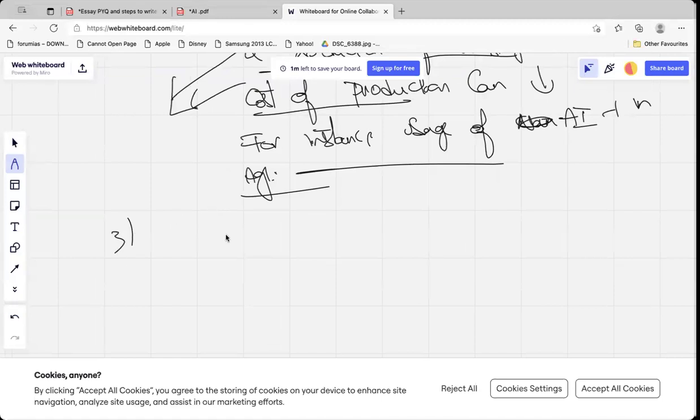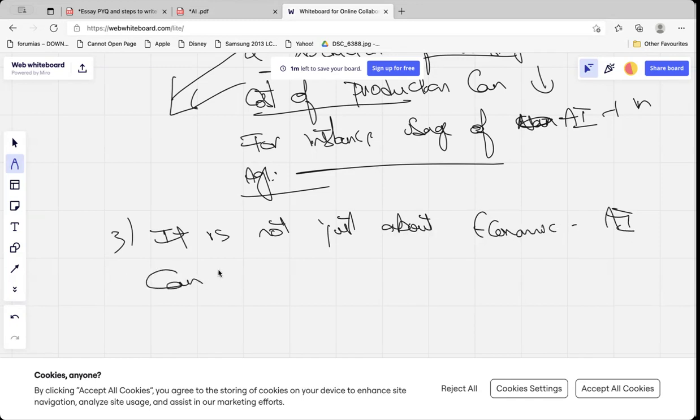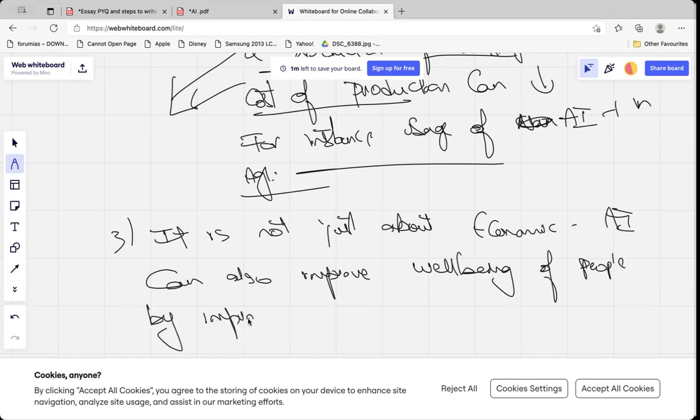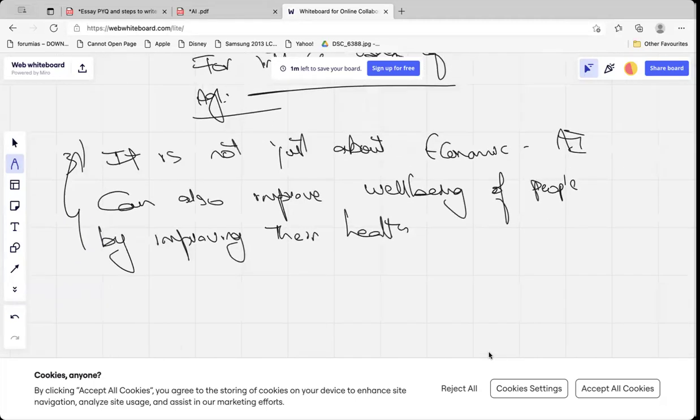Here I will add a point. Again, I will use a question. It is not just about economics. AI can also improve the well-being of the people by improving their health. Now, this is the point. This is the analysis. I'm saying AI can improve their health. Now, how will you say the health can be improved?